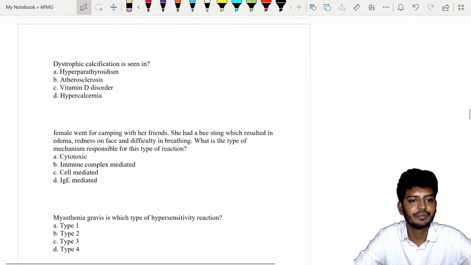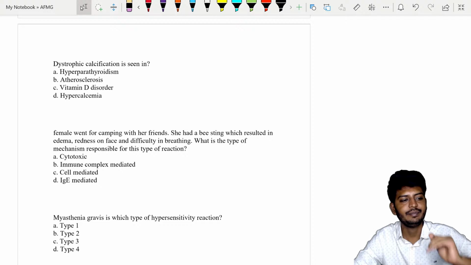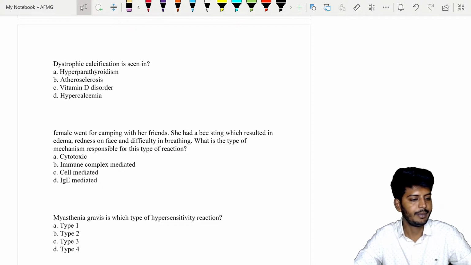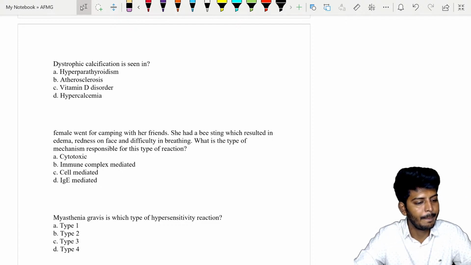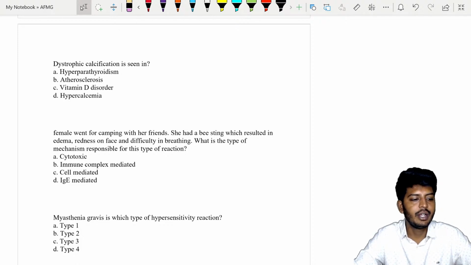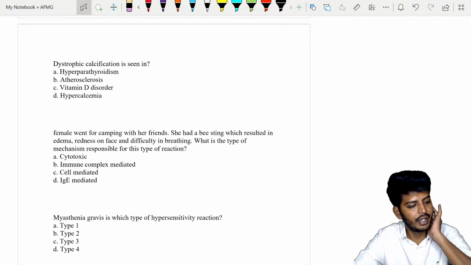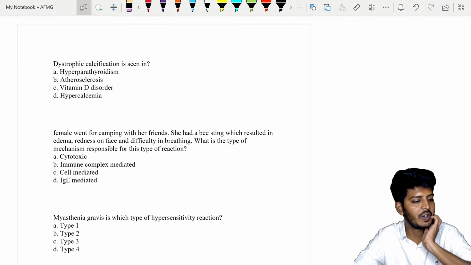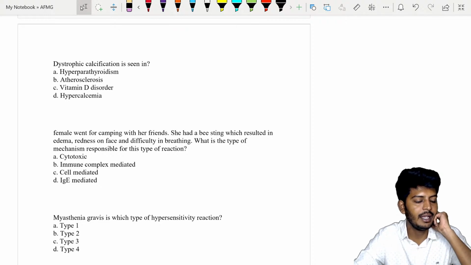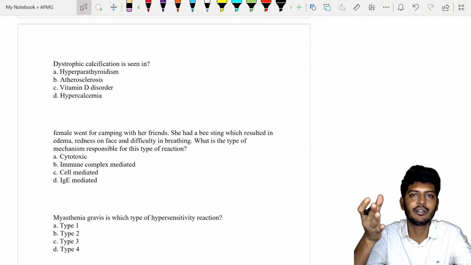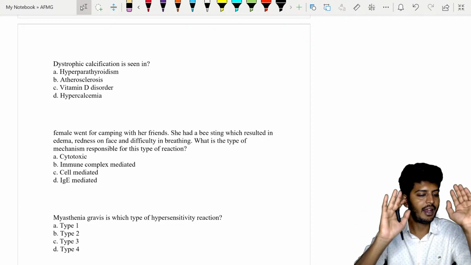Let's see. Tell me the answer. Am I audible? Just checking. So you are telling the answer is B. Okay, what is dystrophic calcification? Let's see. One student gave the answer as atherosclerosis. What about others? Bharat says it is B. What about others? Others are like, please tell quickly, we have to go and sleep. Okay, now listen to me.